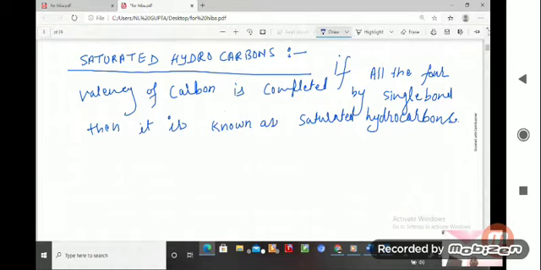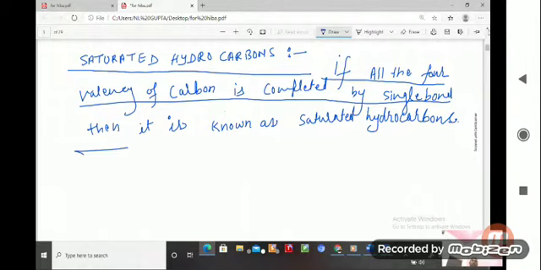So what are we saying? If all four valencies are completed by single bonds, then it is known as saturated hydrocarbon.